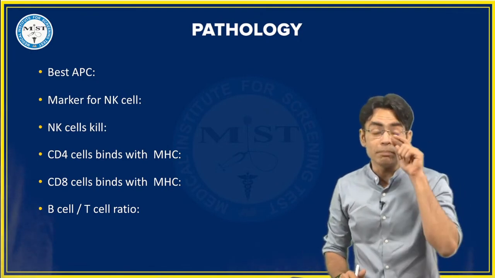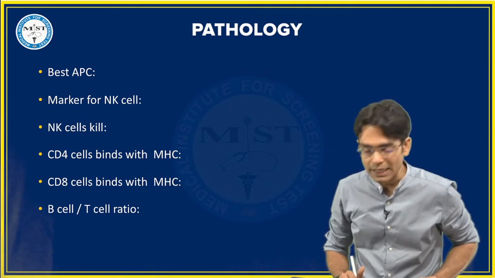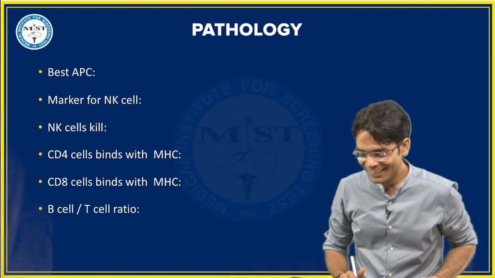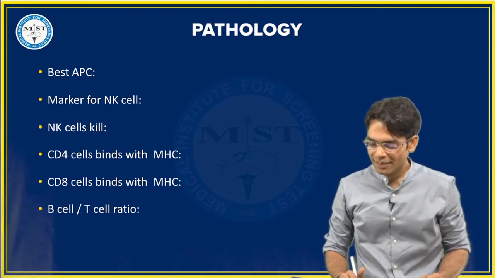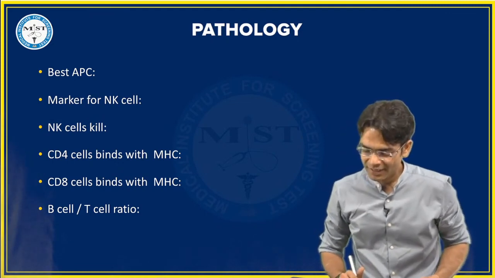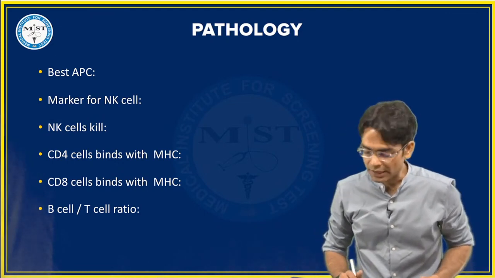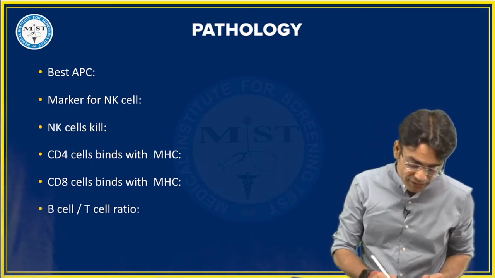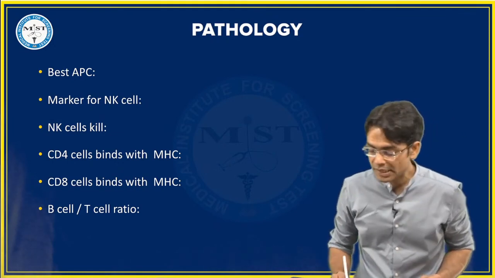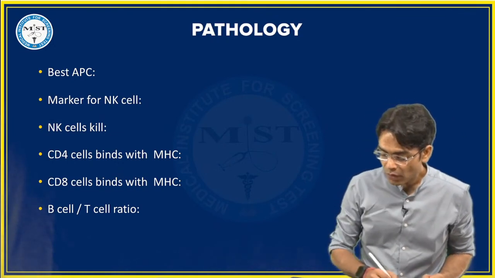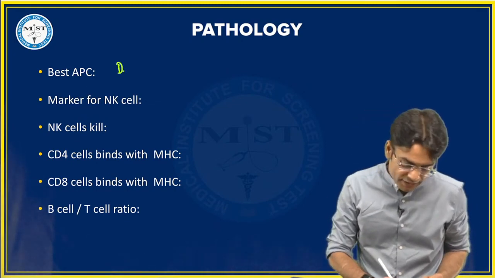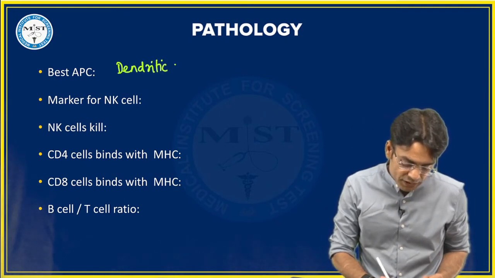चलिए बताइए बेस्ट एपीसी. व्हाट इज एपीसी? एंटीजन प्रेजेंटिंग सेल्स. Yeah, C would be better than B in this question. So now I'm talking about the best antigen presenting cell which we have inside our body. Best antigen presenting cell. Very good, Gaura. Amazing. Yeah, dendritic cells, beta. They are the best antigen presenting cells which we have.